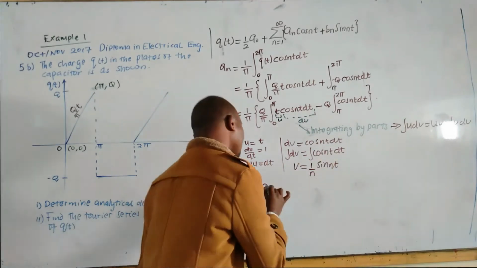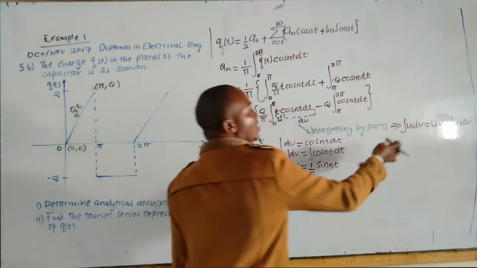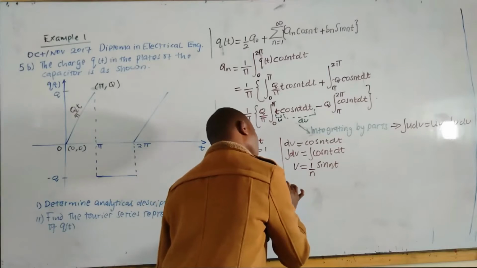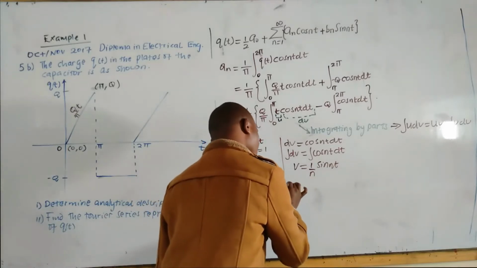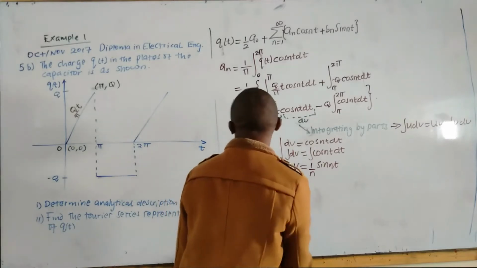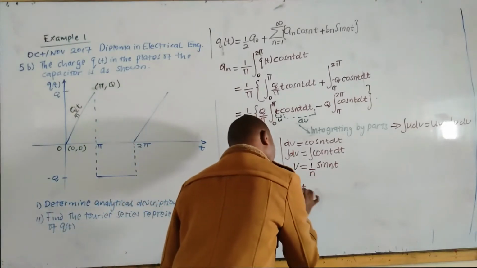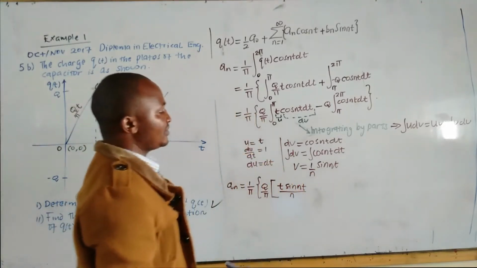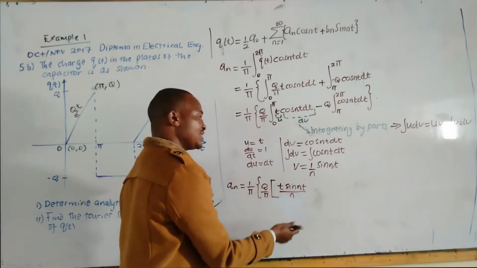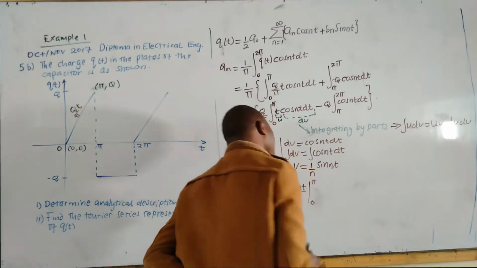So to integrate that part, you open a new bracket. The result of the integration is uv, which is t times sine nt over n. And since this part does not have a symbol for integration, it means we are done with the integration. We can apply a limit from 0 to pi.